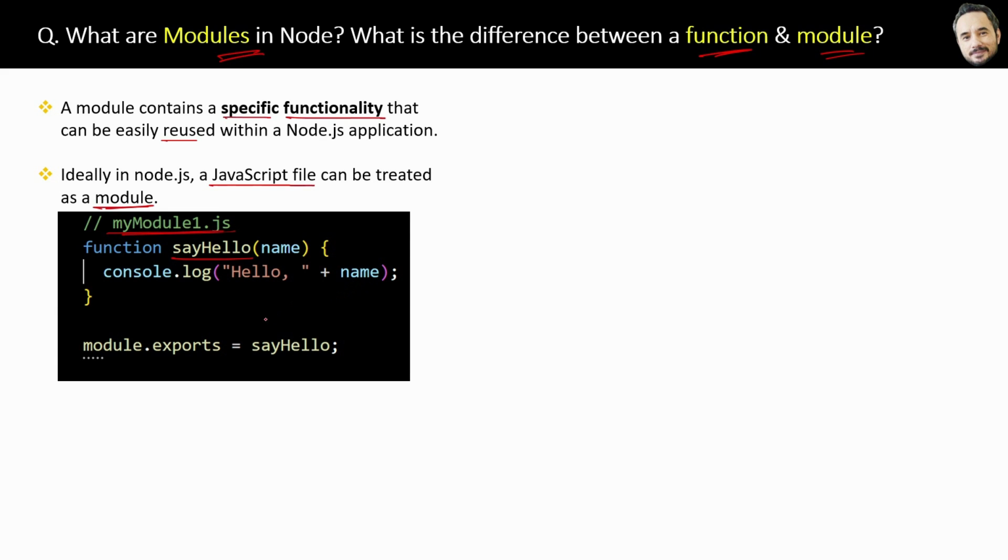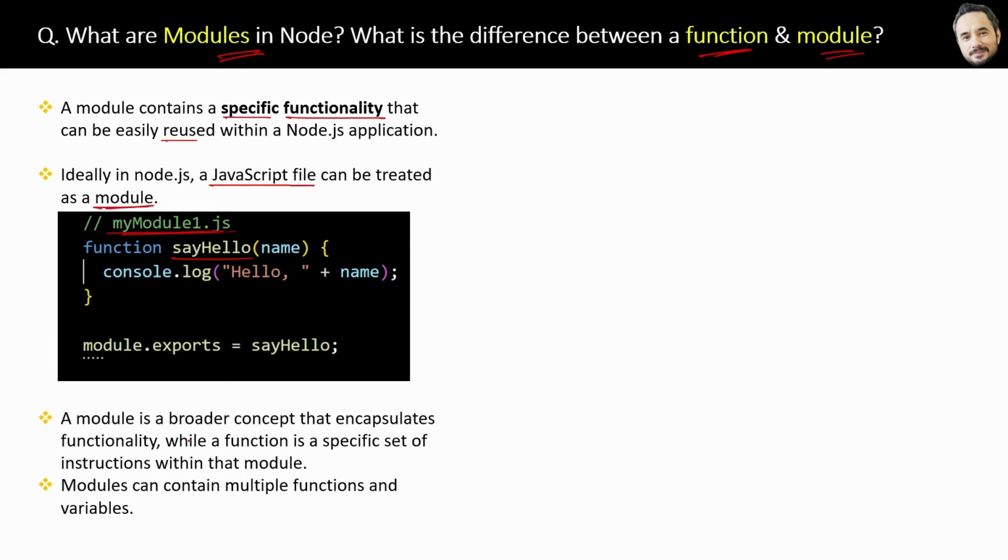Here I have written: a module is a broader concept that encapsulates the functionality, while a function is a specific set of instructions, statements within that module. And yes, modules can contain multiple functions and variables. In short, a module is a feature which is implemented by using functions.